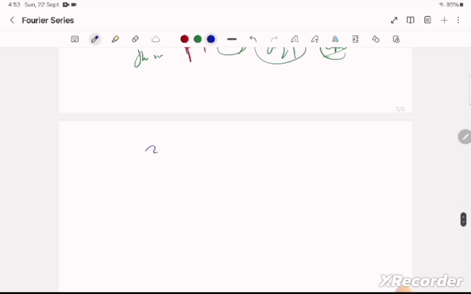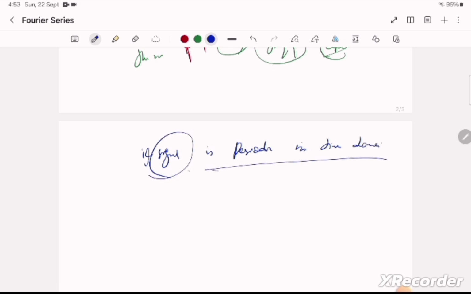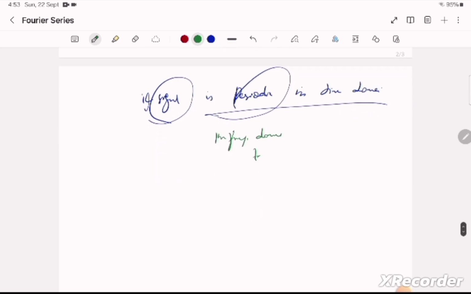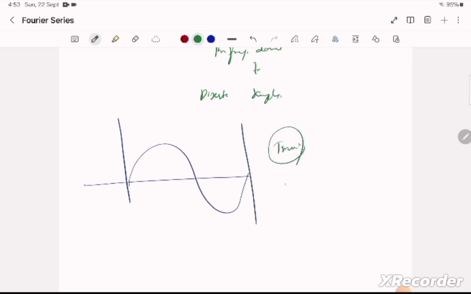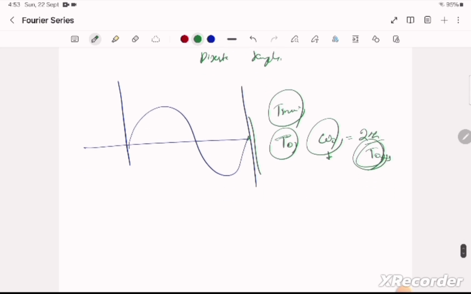Now another thing: if the signal is periodic in time domain, what does that mean in frequency domain? It means that we have discrete samples. Let us suppose we have some signal here. We know the time period; we know it is completing its pattern with some time period t naught, and if we know t naught, we know omega naught, the frequency, which will be 2 pi by t naught. This t naught is fixed because of the periodicity.